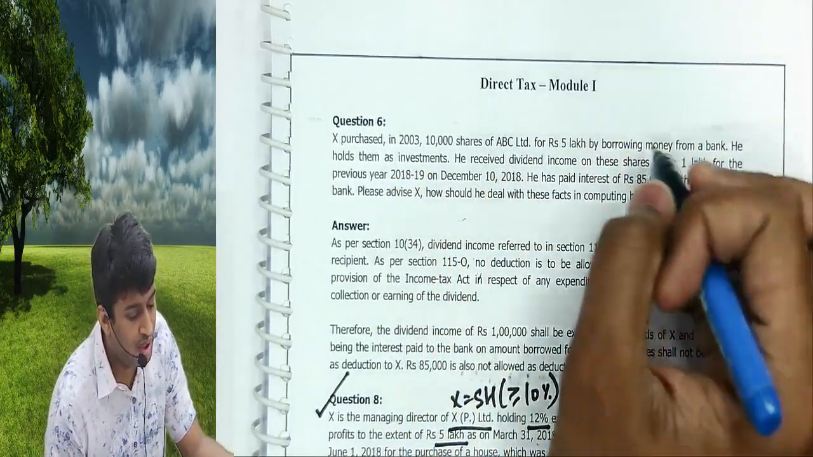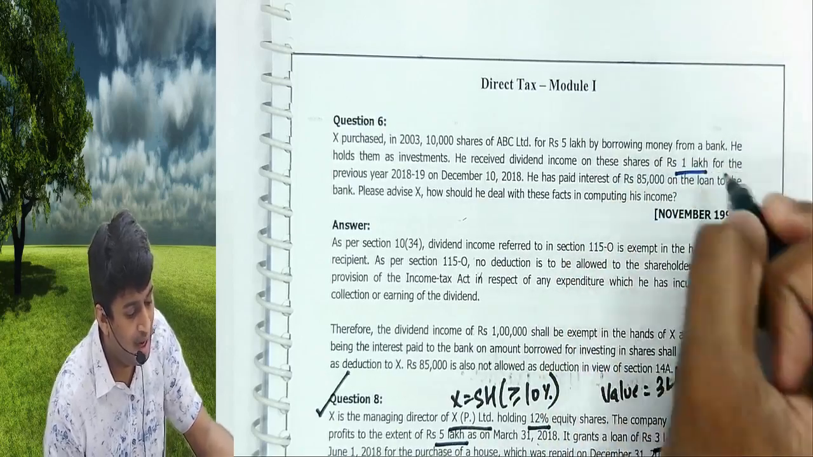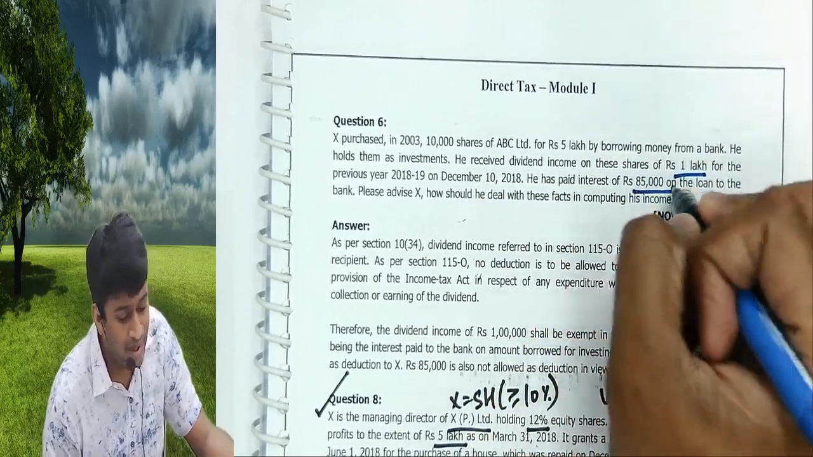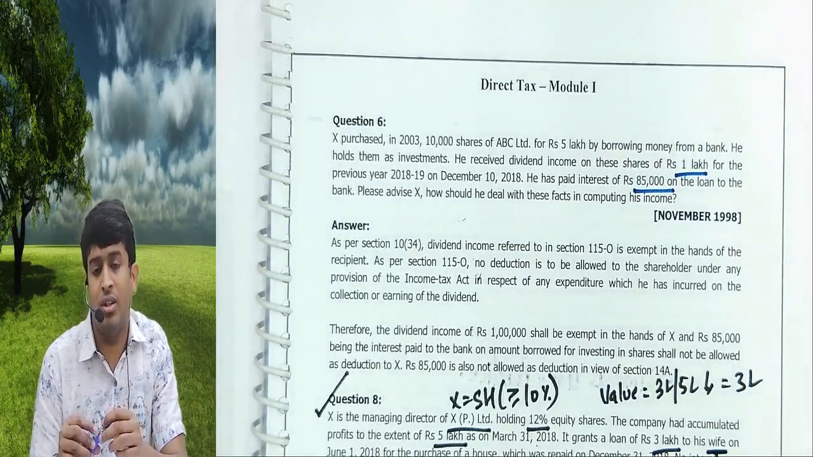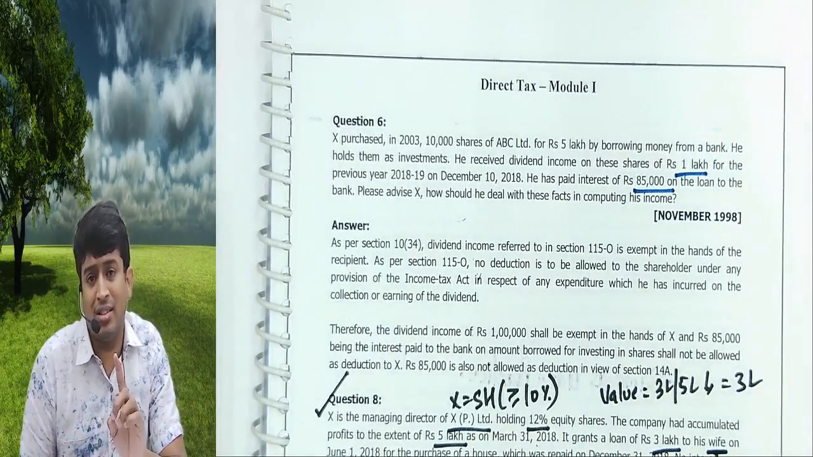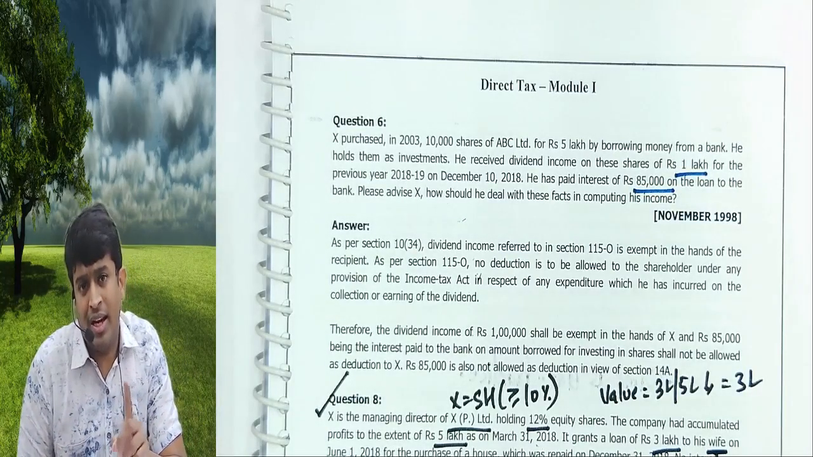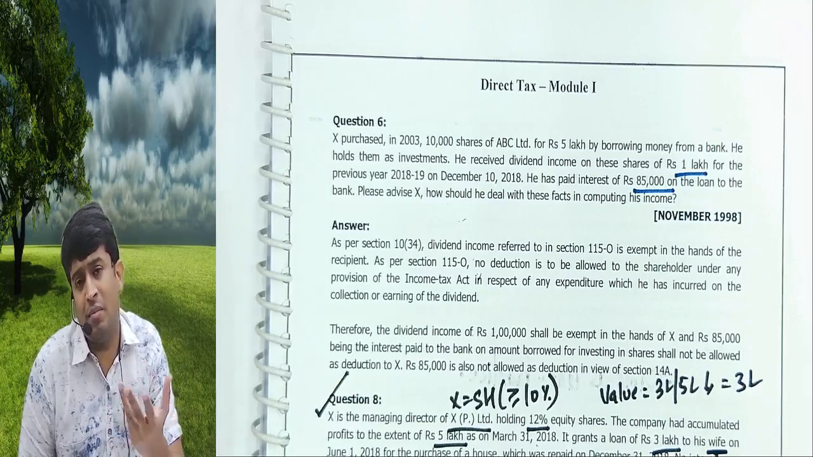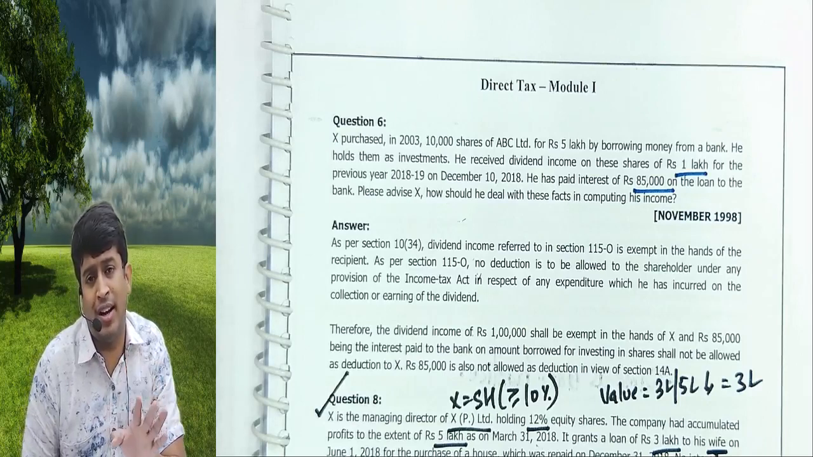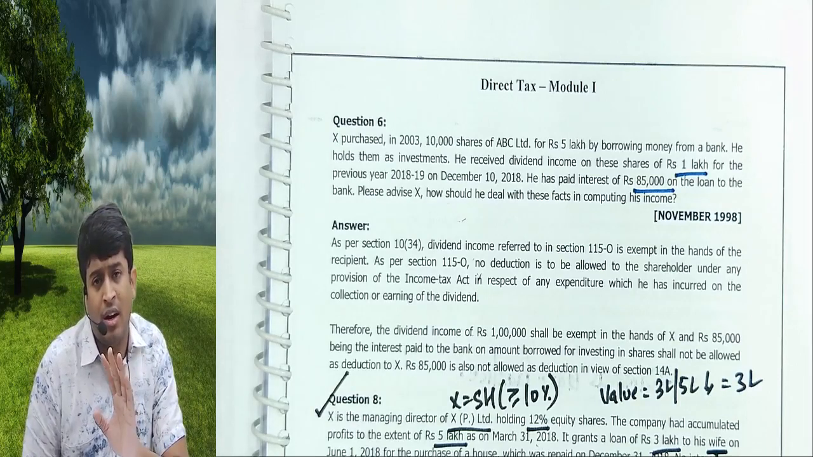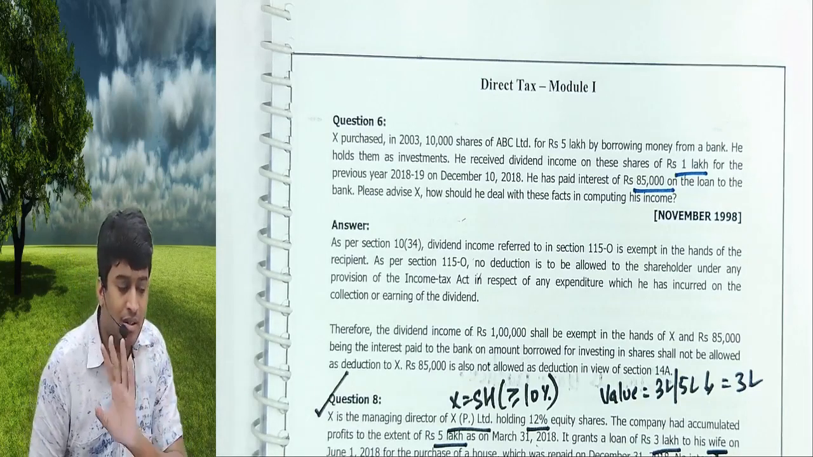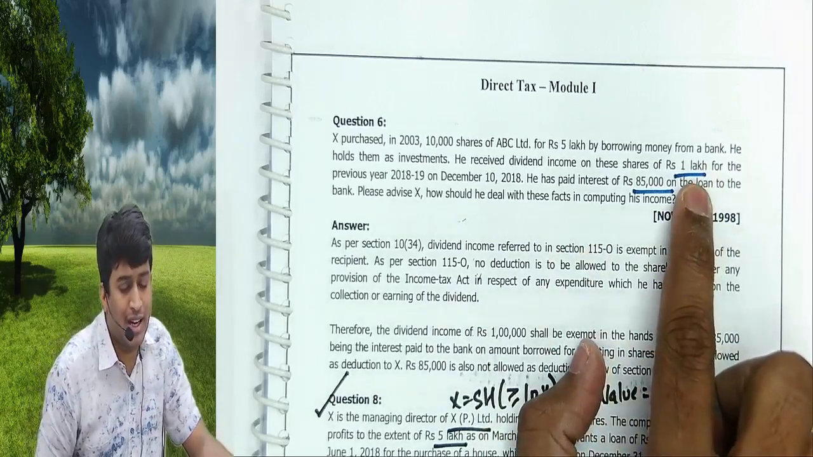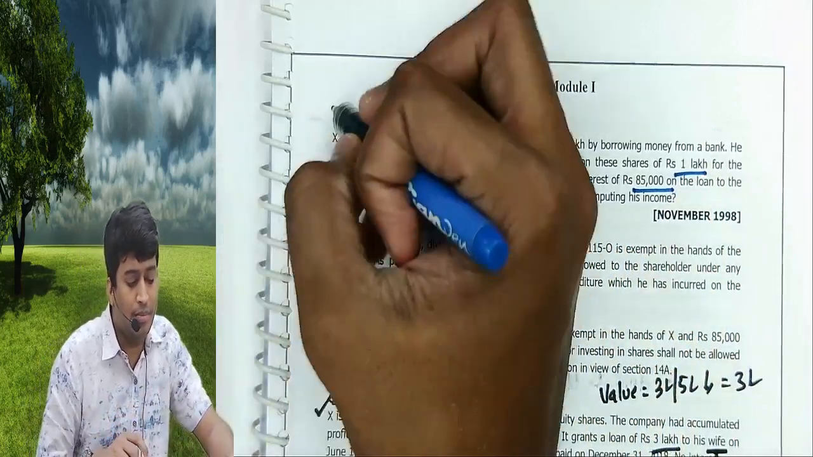In this question, he received a dividend income of 1 lakh and he incurred 85,000 expenses to earn that income. 1 lakh is exempt. The 85,000 expenses incurred to earn it will not be allowed. These are dead expenses, which cannot be allowed under the Income Tax Act. 1 lakh is exempt because it's up to 10 lakhs. Please read the problem, question number 6.